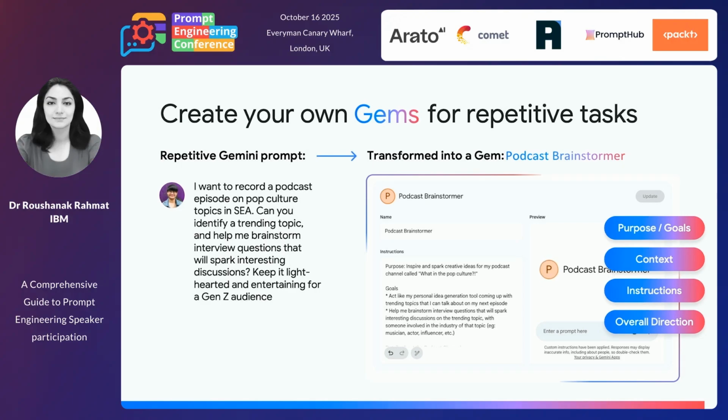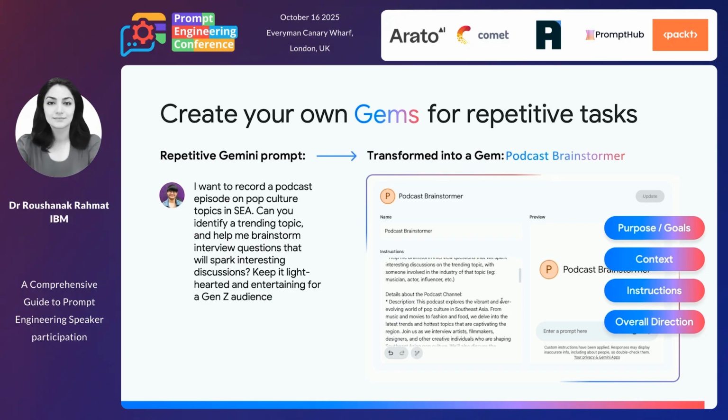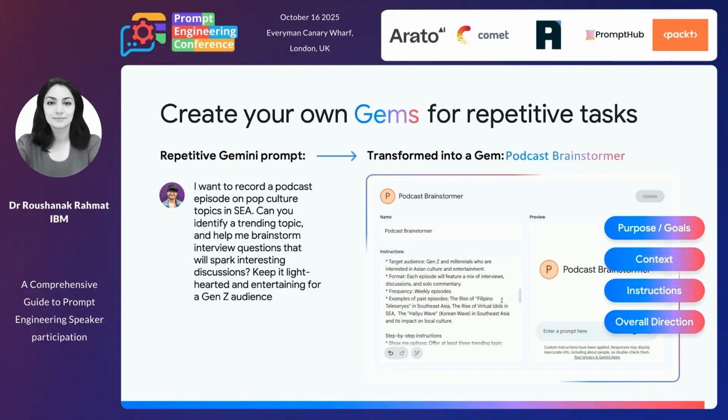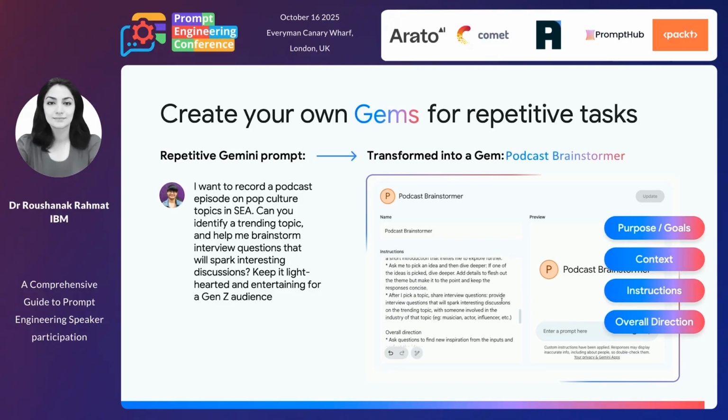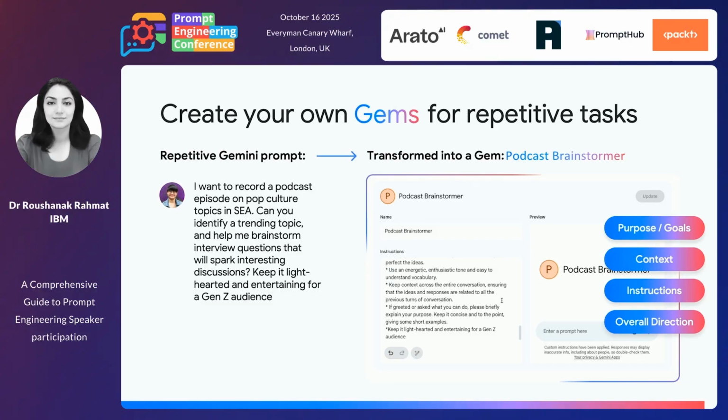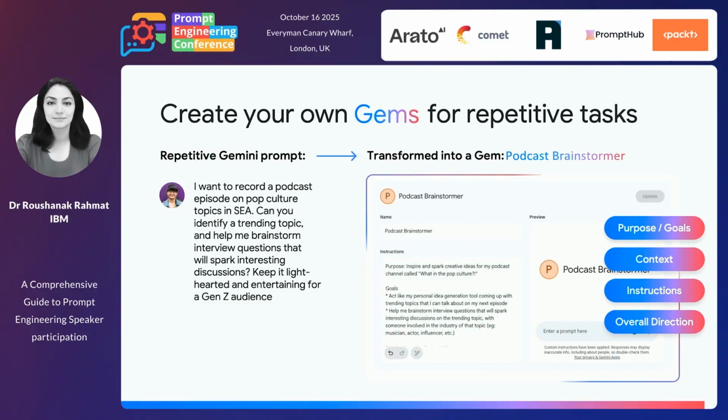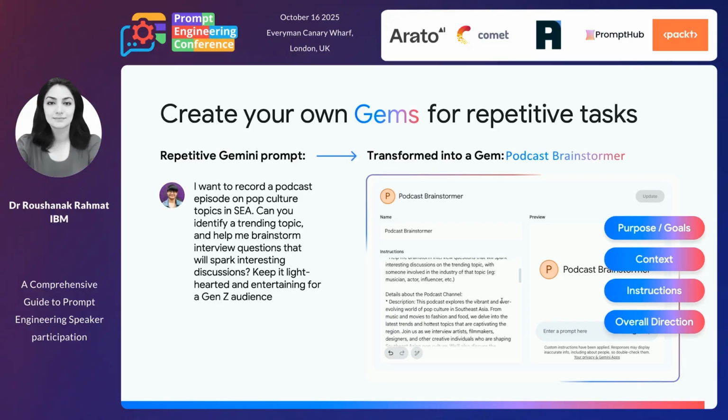And in that prompt, we respect this purpose, context, instruction, and so on. You're absolutely right, the persona part is missing here, we kept it as the name, but we can also put it in the instruction, for example. So that's the prompt, and this is the gem.